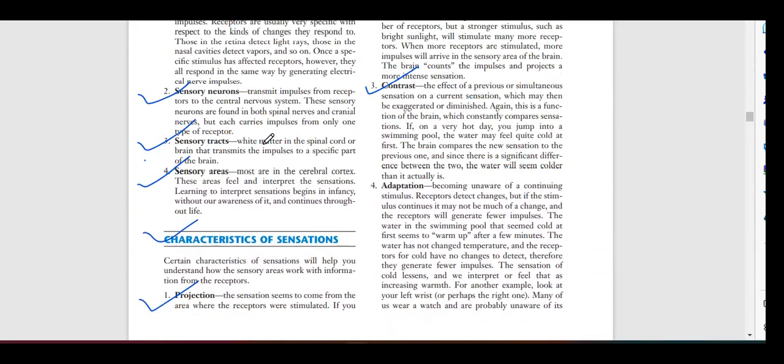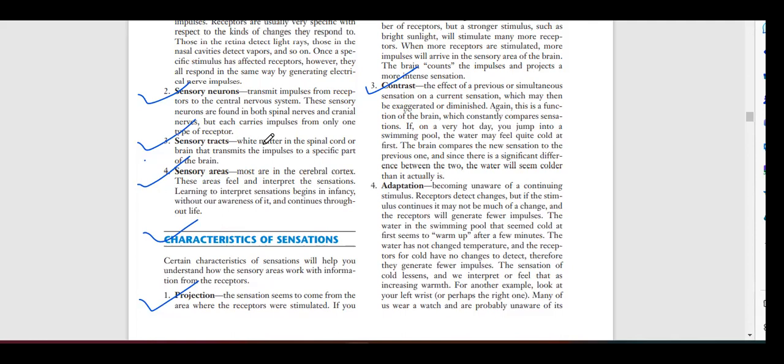Here two examples were given. One example I will tell you about: you are wearing a watch. For the first hour you can feel you are wearing a watch. After that you are unaware of wearing it. It means the receptors will not give sensation continuously.